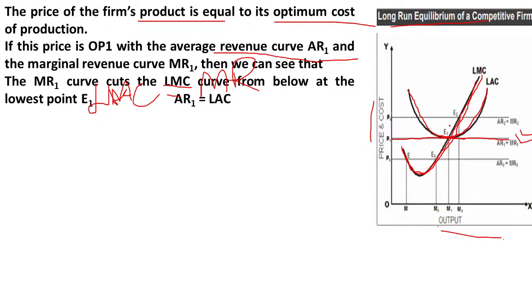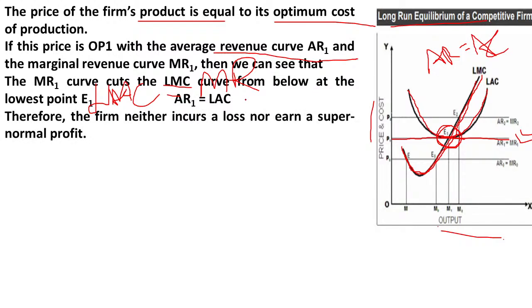And here, AR is equal to LAC. So AR is equal to AC here. So this is also equilibrium condition. Therefore, the firm neither makes loss here nor earns supernormal profit.